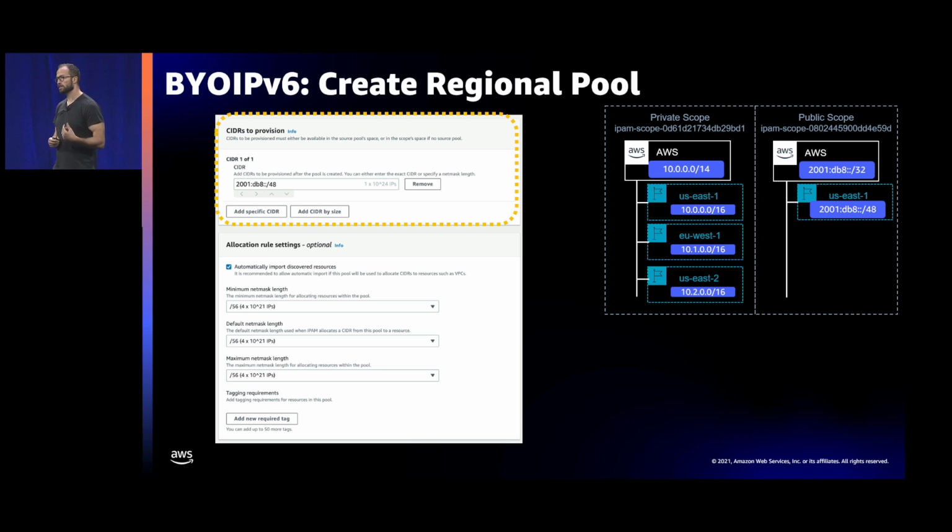Then again, I can either select the specific range I want, or I can say, give me the next available one, and configure some rules here as well. For IPv6, all of the VPCs really are /56, so the rules become very simple. That's the only size we support today.